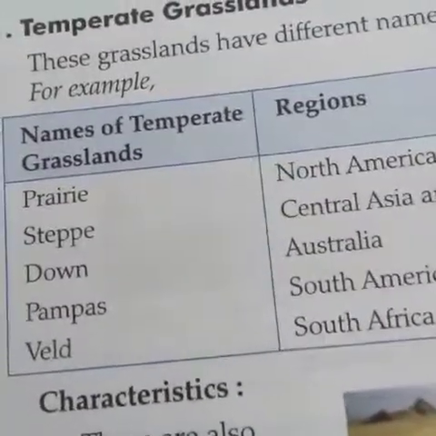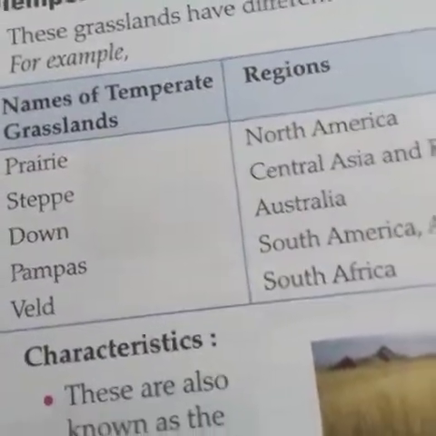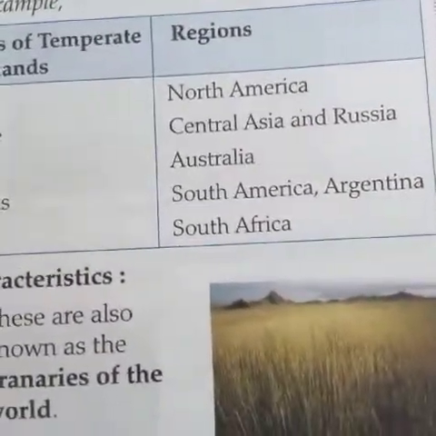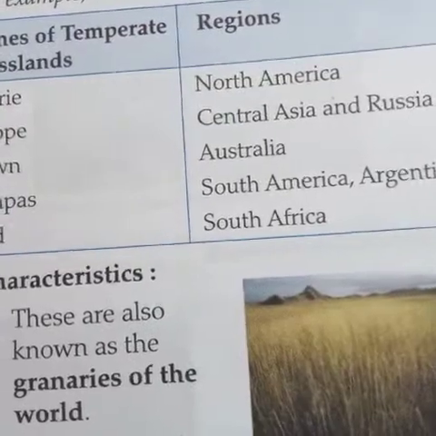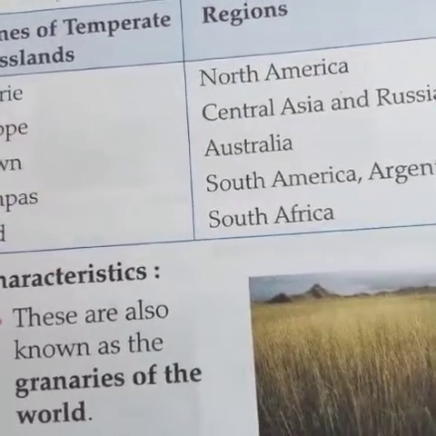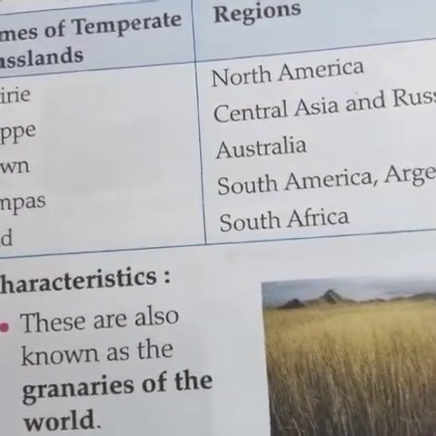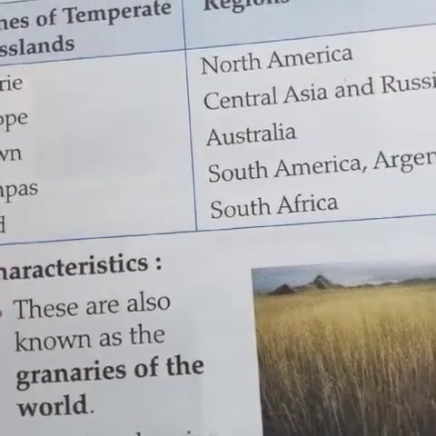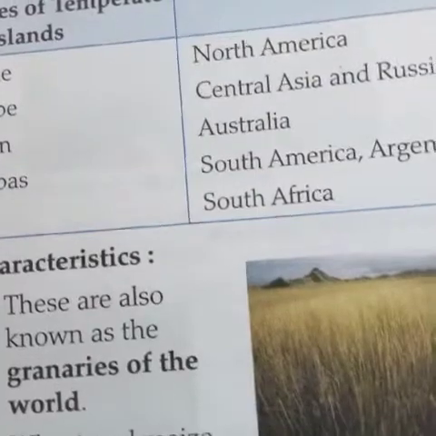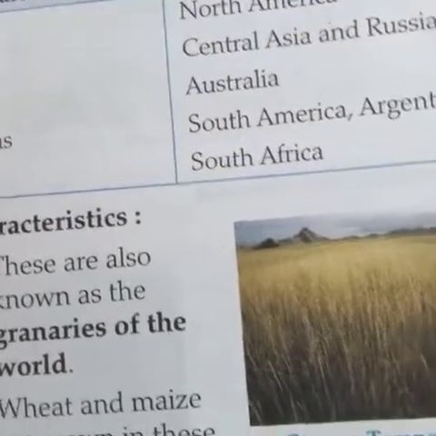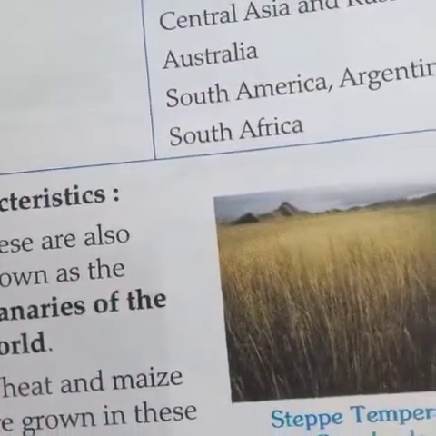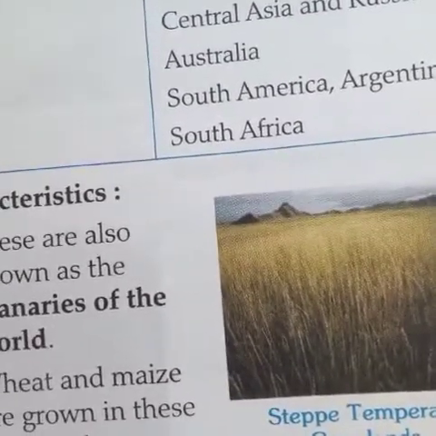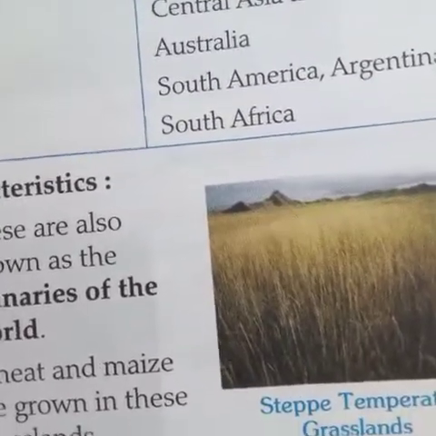Temperate grasslands are drier and colder than tropical grasslands. The annual rainfall in these ranges between 300 to 600 millimeters, while temperatures in the winter vary between 10 degrees centigrade to minus 18 degrees centigrade.